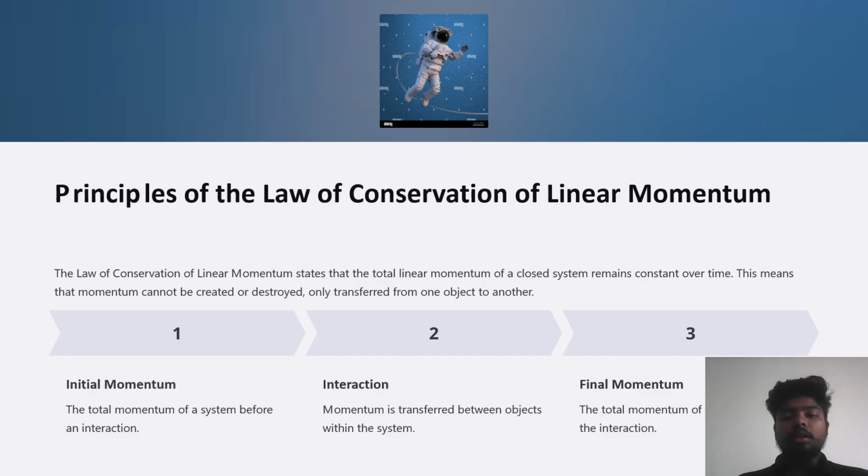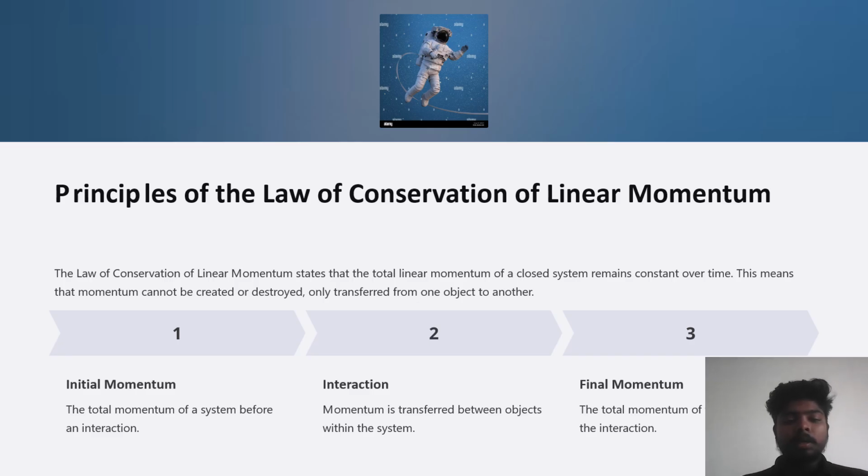Principle of the law of conservation of linear momentum. The law of conservation of linear momentum states that the total linear momentum of a closed system remains constant over time. This means that momentum cannot be created or destroyed, only transformed from one object to another.